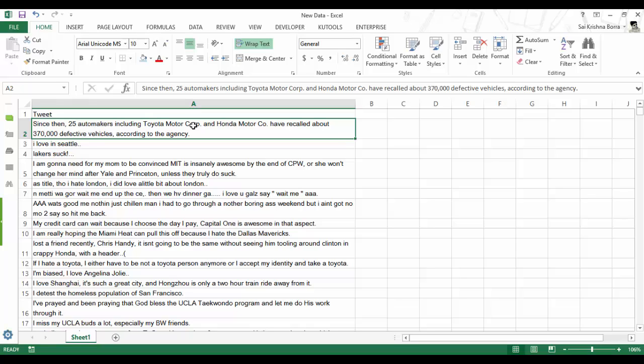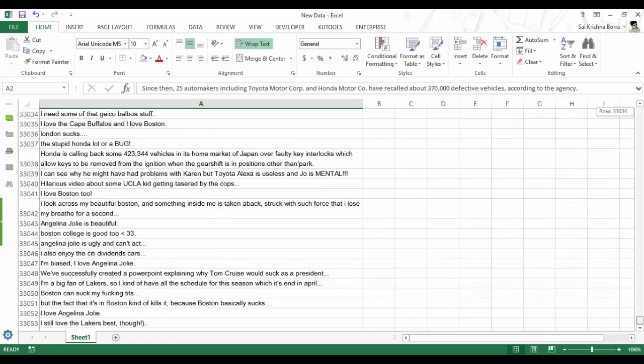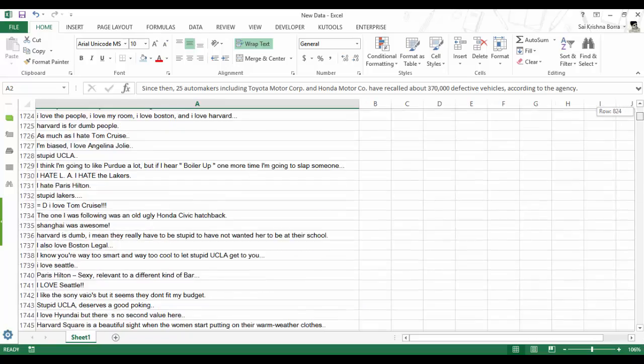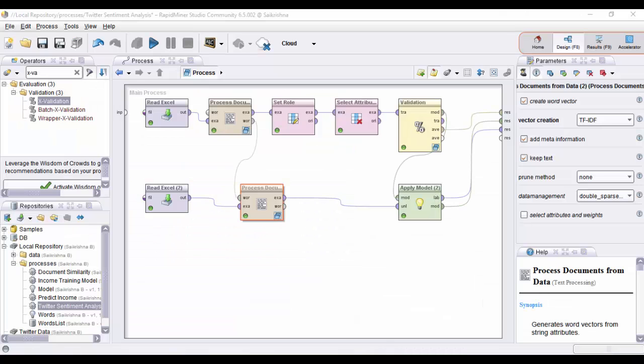Hi Professor, this is Manohar. I will be explaining how we can apply this model on a new dataset for classifying the tweets whether they are positive or negative. This new dataset contains around 33,000 tweets. We have selected the decision tree model as it is having relatively better performance compared to other models. The validation operator will give the decision tree model as the output, and we are using the apply model operator to apply this model on the new dataset.